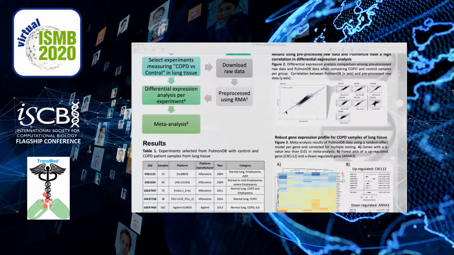All 7 experiments show a good correlation across results. In other words, genes upregulated in PulmonDB are also upregulated in pre-processed raw data, and genes downregulated in PulmonDB are also downregulated in raw data, showing that PulmonDB results are consistent with pre-processed raw data.